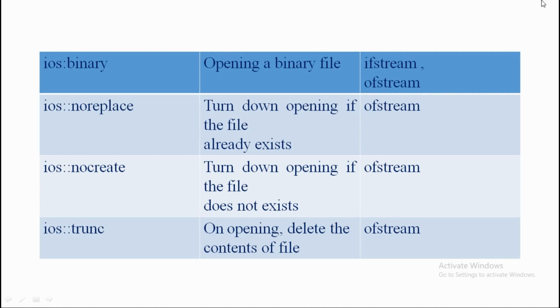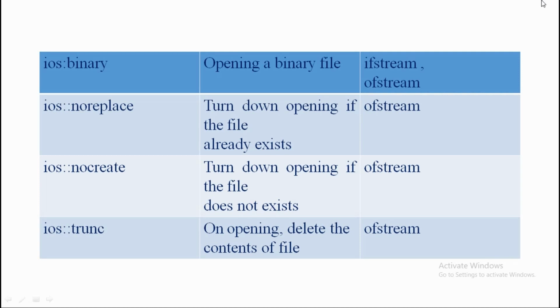Maybe I want to open a binary file. So here we are using the stream types ifstream and ofstream. Surely after entering some data into the binary file, I will want to display the binary file. So we need both ifstream as well as ofstream here.